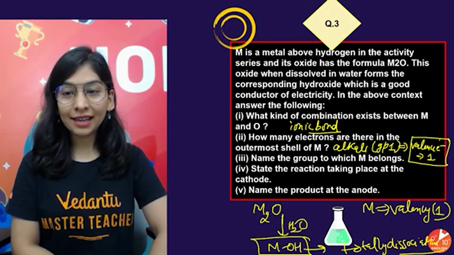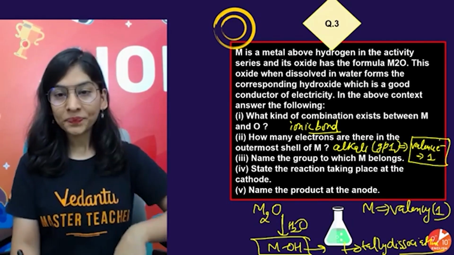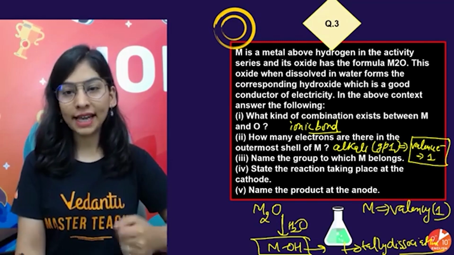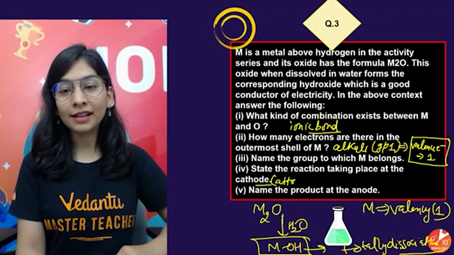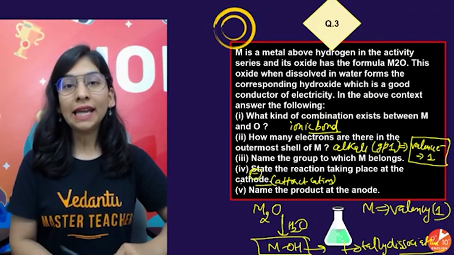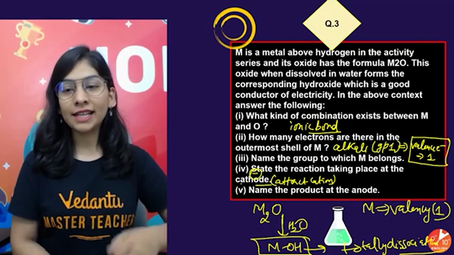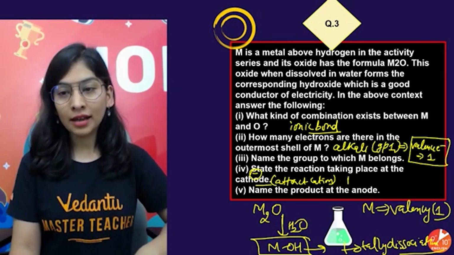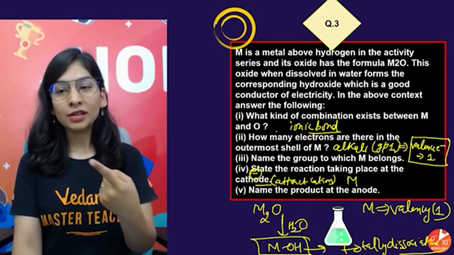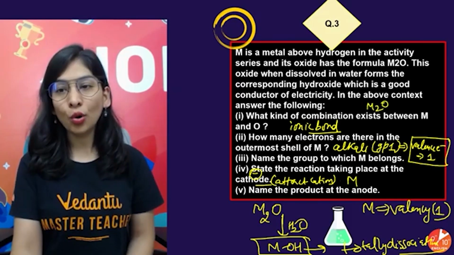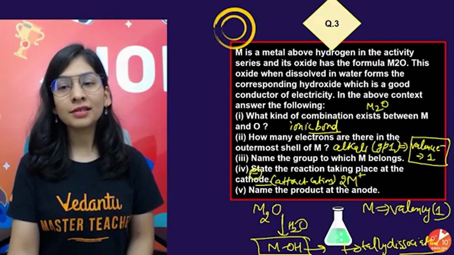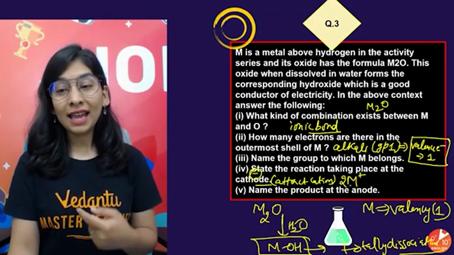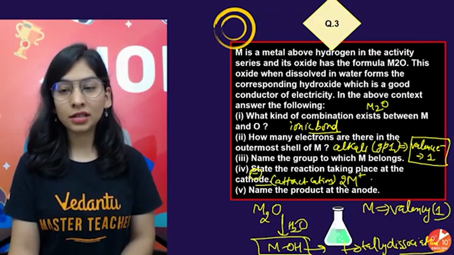State the reaction taking place at the cathode. We have my metal oxide, and the cathode has a property to attract cations. That's a negatively charged electrode attracting cations, and definitely that's the metal. In the metal oxide M2O, I have 2 metal ions, positive because it's an alkali metal carrying a positive charge.